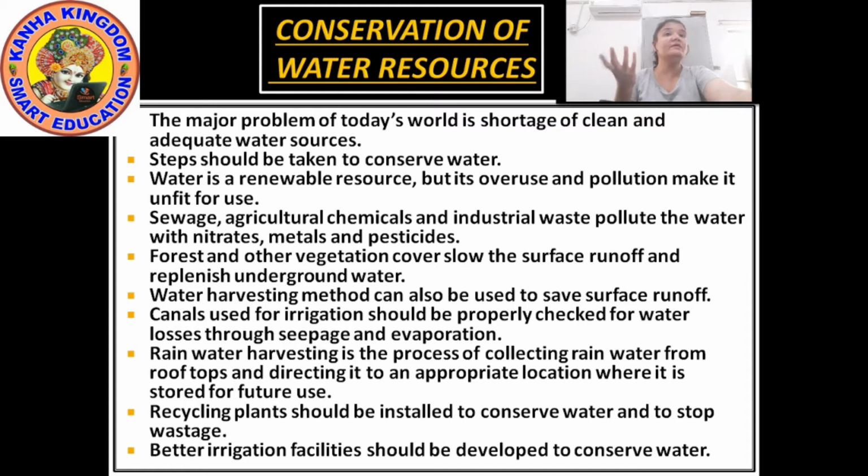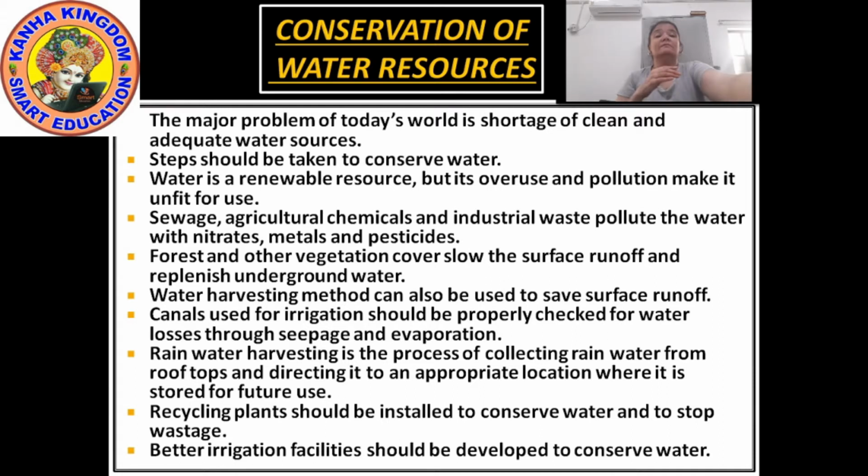Water is a renewable resource. Renewable resource means we can get it back by the water cycle. But its overuse and pollution make it unfit to use. There is water on this land, but because of its overuse and water pollution, the 1% water which is there for our use is unfit.